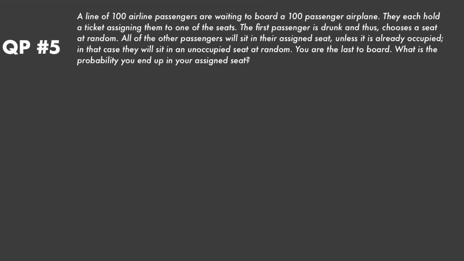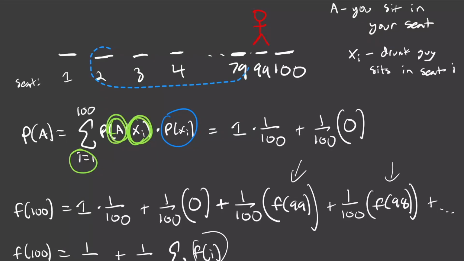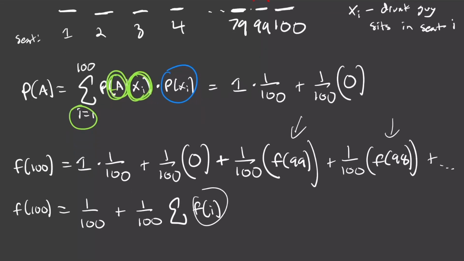If the drunk person originally sat in seat number 99, well, then what would happen? Well, in this case, the people numbered 2 through 98 are going to end up sitting in their correct seats, but then when person number 99 comes on board, they're going to see their seat already taken, and they're going to choose randomly between seat 1 and seat 100. So the drunk person's choosing between 2 seats, so we'll call that 2. So our iterator is going to go from 2 all the way up to 99, right?